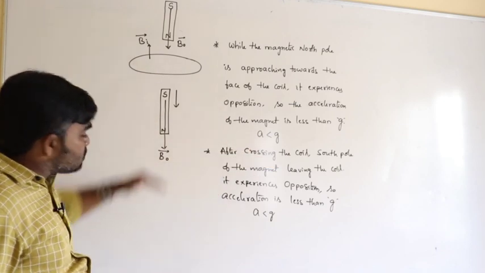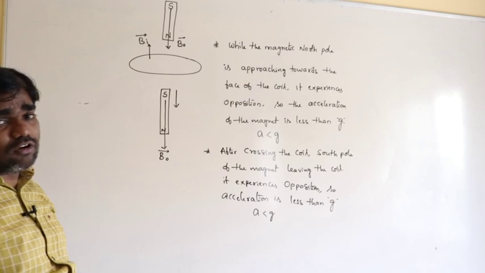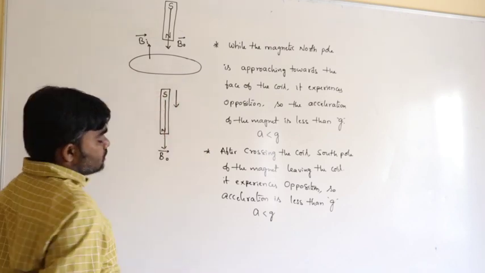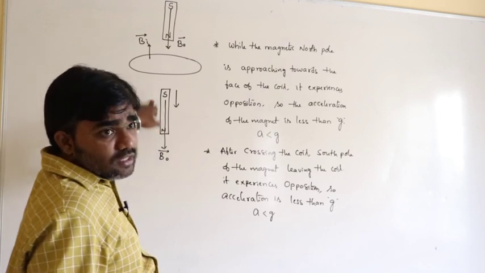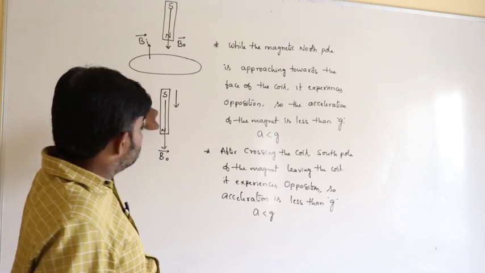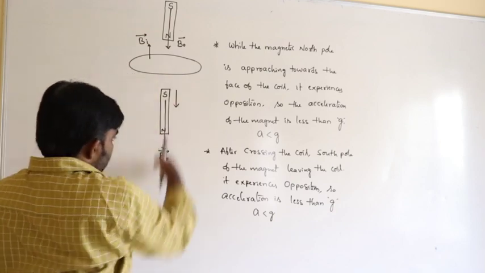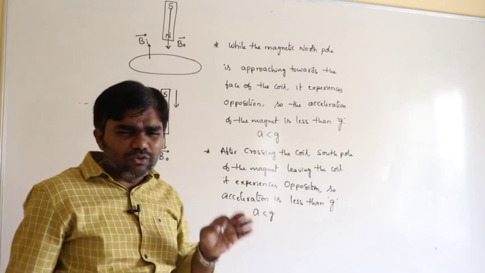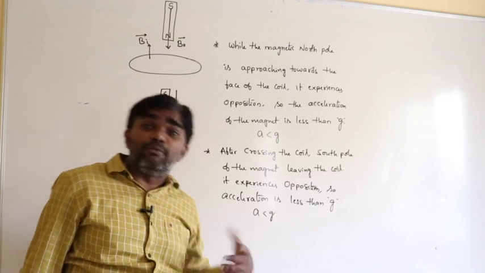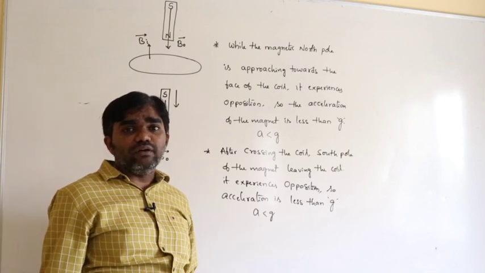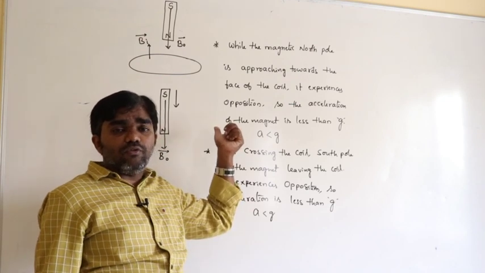After the magnet crosses the coil, the south pole of the magnet leaves the coil. Here the magnetic field goes on decreasing. To oppose the decrease in magnetic field, there must be some amount of attraction.